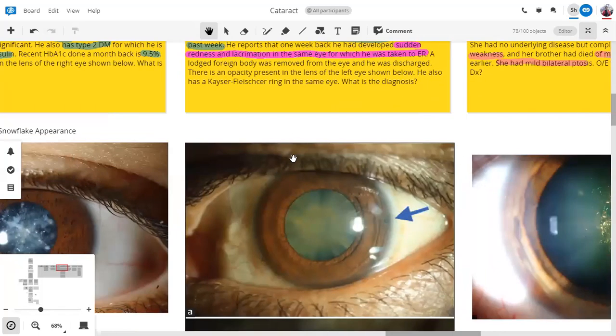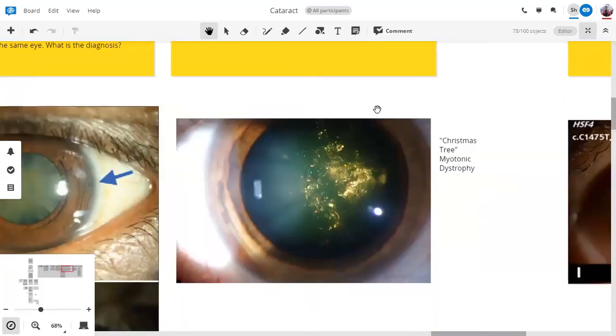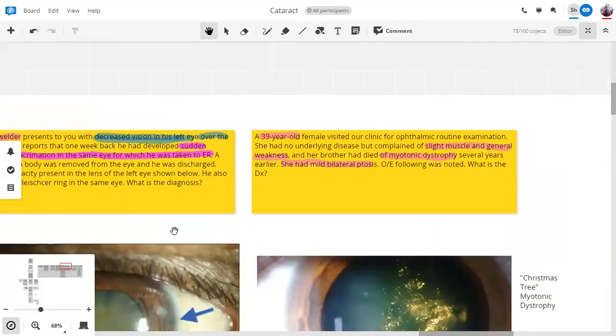In this patient of Wilson's disease who has Kayser-Fleischer rings and has a sunflower cataract, what is the definitive treatment if it is causing significant visual impairment? Phacoemulsification. Similarly, for a vossius ring or similar, if it's causing significant visual impairment, the definitive treatment is phacoemulsification. So phacoemulsification is a definitive treatment for a lot of diseases.